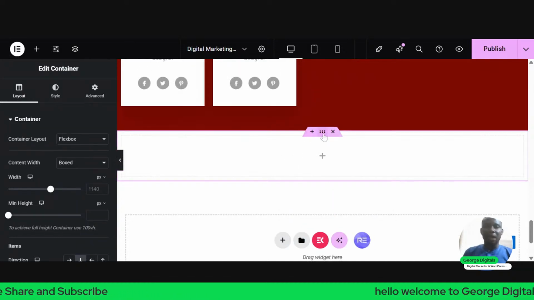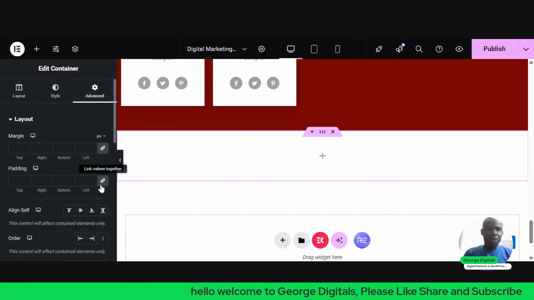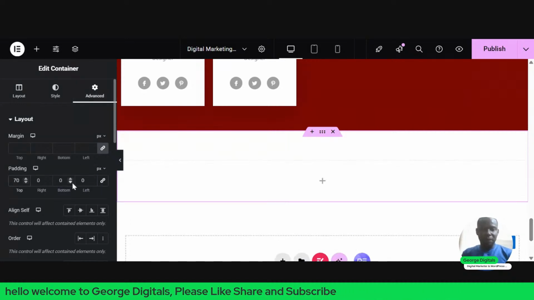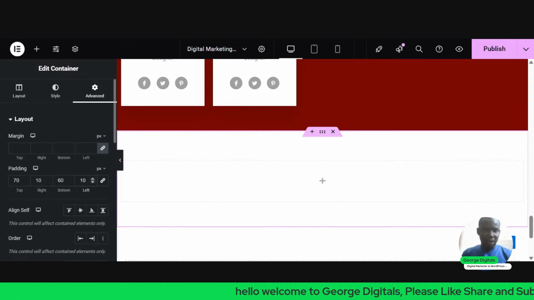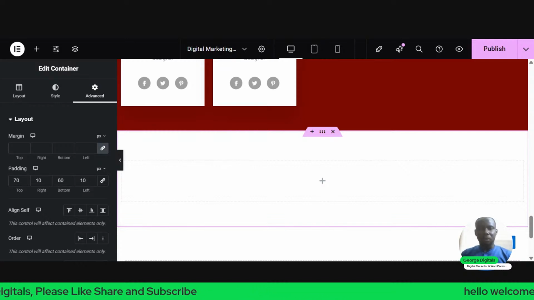But before we do that, click on this six dot here. Go to advanced. So we want to add padding. Unlink the padding. Go to the top. Give it 70. Bottom 60, right 10, left 10. So padding is the spacing within a container. That's called padding. Once we've done that, we want to do a little design.